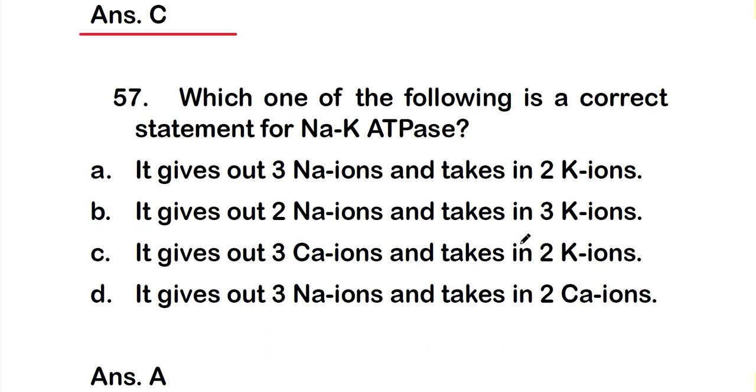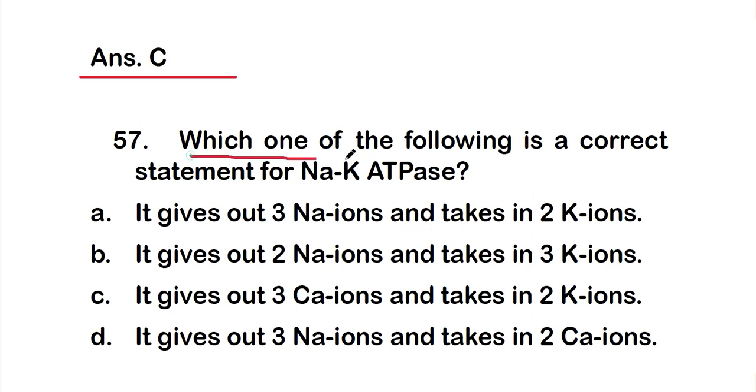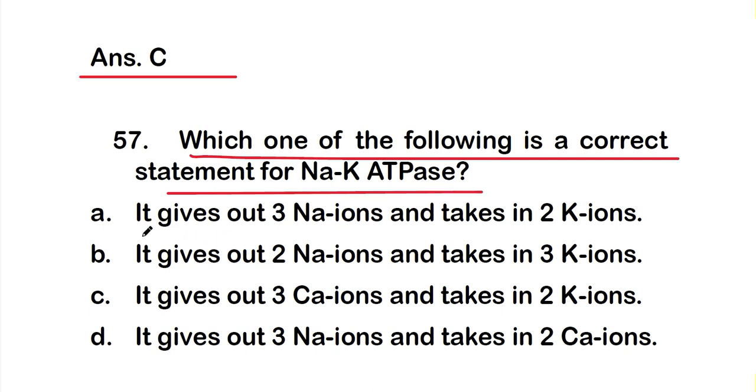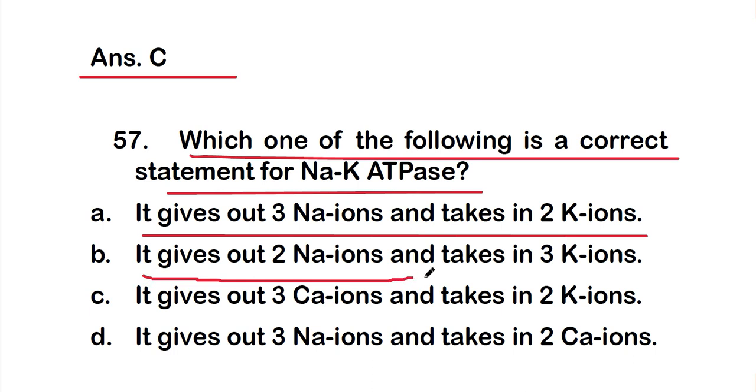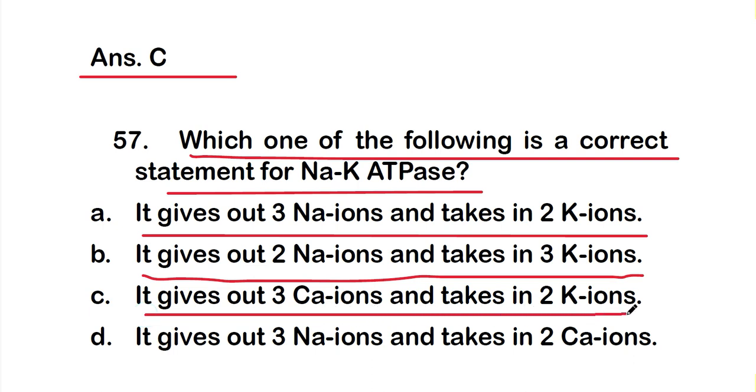Okay, so next, which one of the following is a correct statement for sodium potassium ATPase? And the options are option A, it gives out 3 sodium ions and takes in 2 potassium ions, or option B, it gives out 2 sodium ions and takes in 3 potassium ions, or option C, it gives out 3 calcium ions and takes in 2 potassium ions, or option D, it gives out 3 sodium ions and takes in 2 calcium ions.